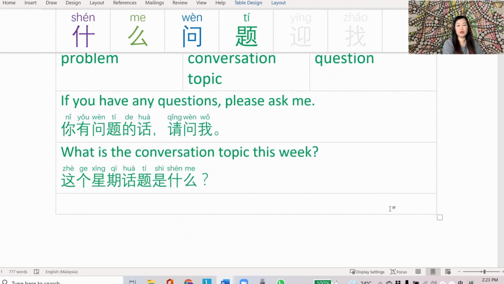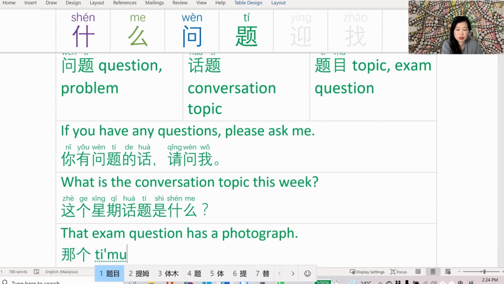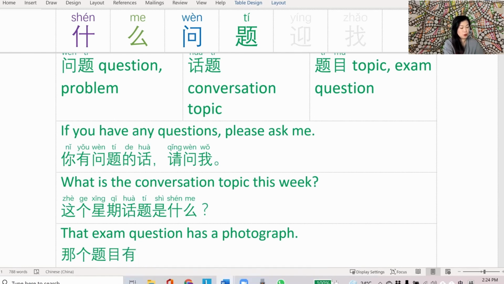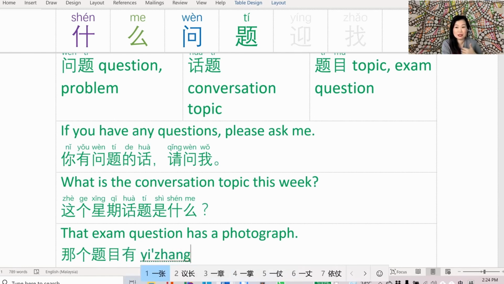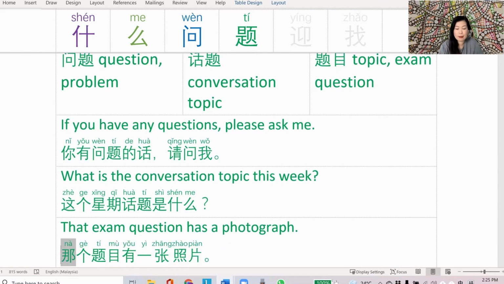Let's have a look at the third sentence. That exam question 不是这个是那个. Exam question 是题目. Has a photograph 有. So I need to put a measure word here. 一张 a slice of, and photograph, which we learned a few episodes ago 是照片. Snap on the pinyin and let's read that together. 那个题目有一张照片.